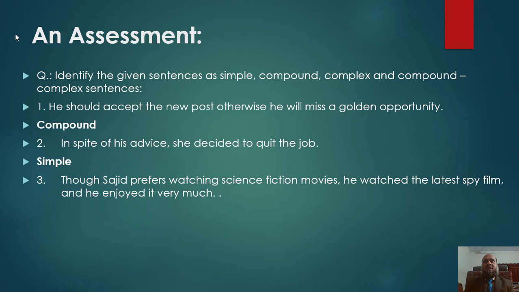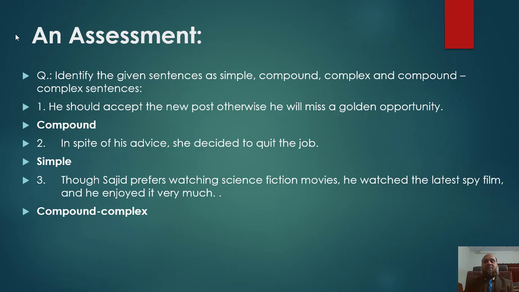Identify this sentence. Many of you have guessed correctly. This is a simple sentence because in sentence number 2 there is only one subject and one verb. Now we go to sentence number 3. Though Sajid prefers watching science fiction movies, he watched the latest spy film and he enjoyed it very much. Identify the kind of this sentence.